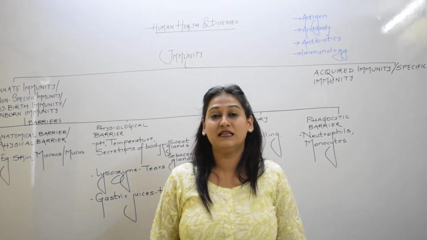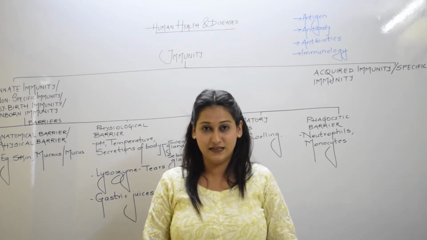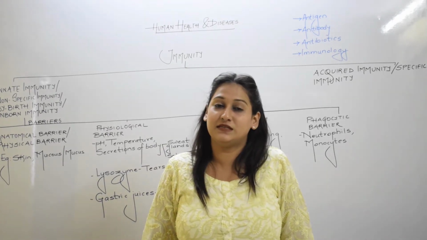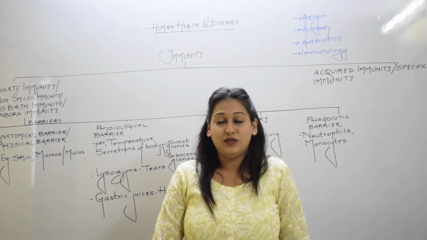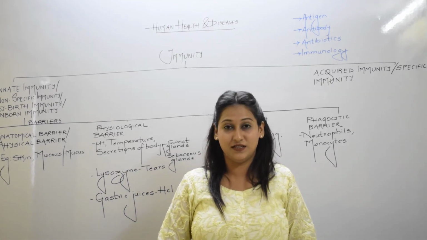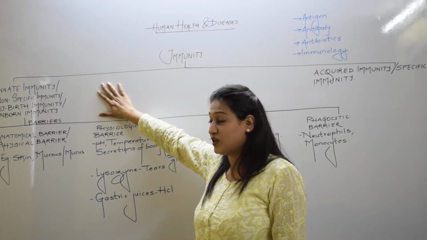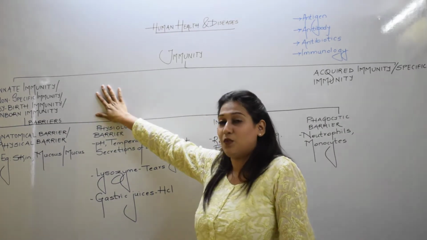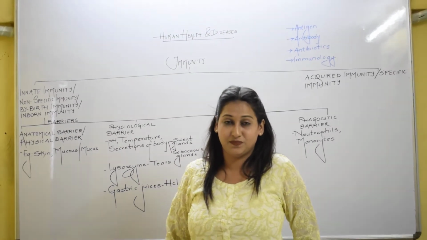To understand immunity in a better way, we have classified it into two major types. Today, we will only be discussing innate immunity. As I told you, there are two main types of immunity. The first type is innate immunity, also called non-specific immunity, by birth immunity or inborn immunity. All are one and the same with different names.